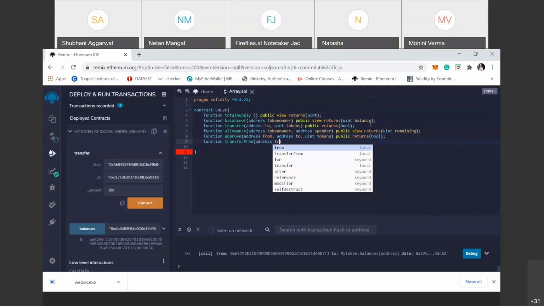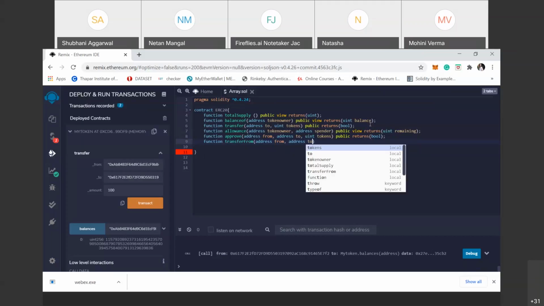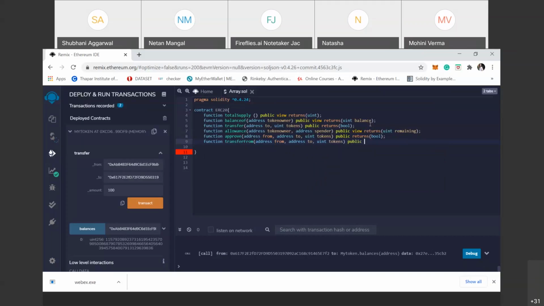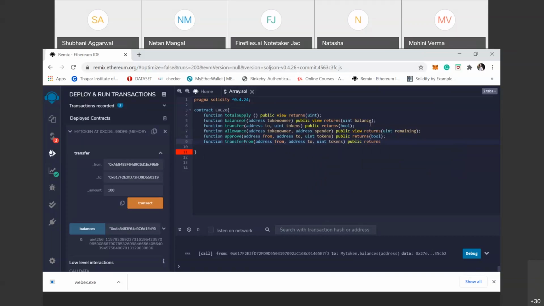Address from, address to, viewing tokens, public returns.